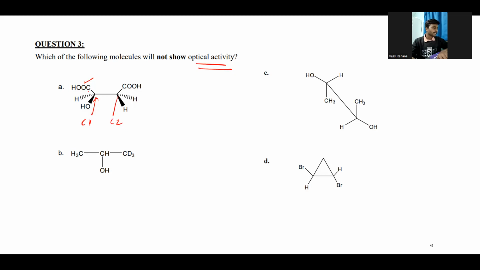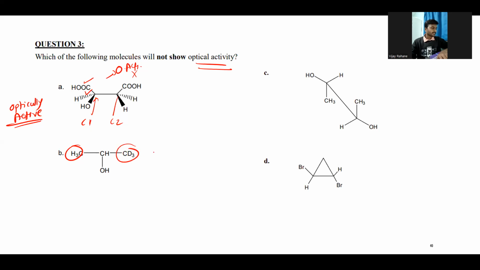So this is a chiral carbon atom, and this one is also a chiral carbon atom. This is not a chiral carbon atom. So it has one chiral carbon atom and another achiral, but still, because of this one chiral carbon atom, it is an optically active molecule.